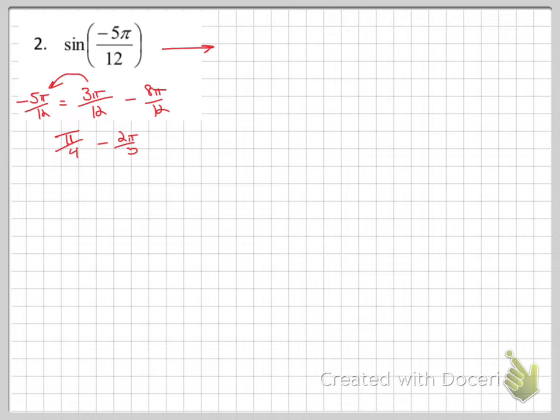Notice it's a sine one, right? Sine, cosine, cosine, sine. So hold on. First, I should write the question. So sine of, I'm replacing it with, pi over 4 minus 2 pi over 3, because my work in red just showed me that that's the same. Now I'm at sine, cosine, cosine, sine. So sine of the first, cosine of the second, gap, cosine of the first, sine of the second. Both pieces will never be identical, right? If they came out identical, you did something wrong.